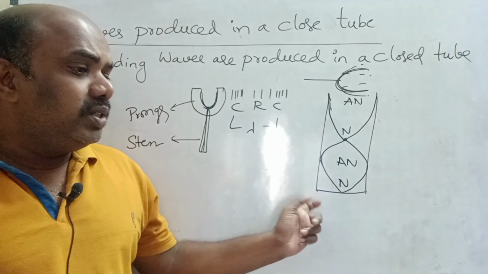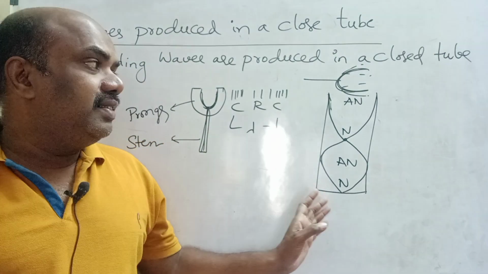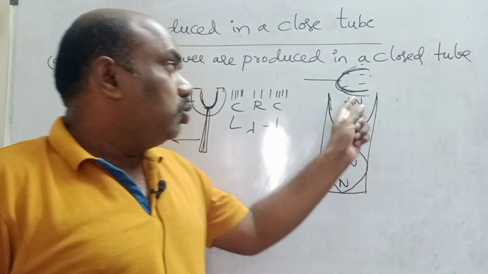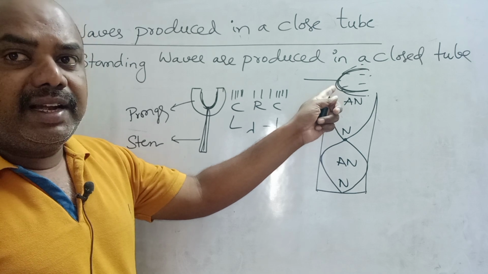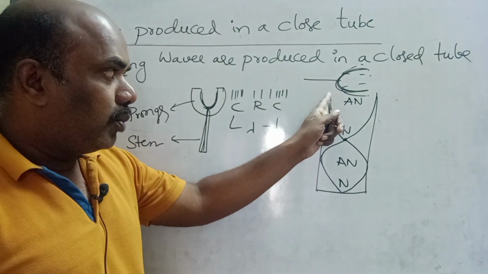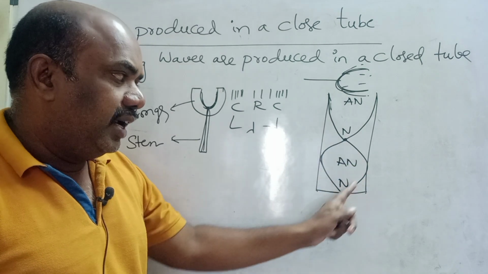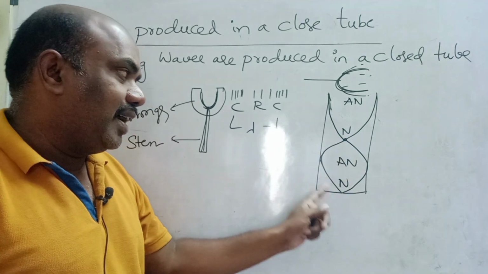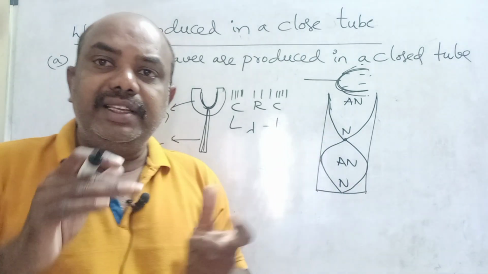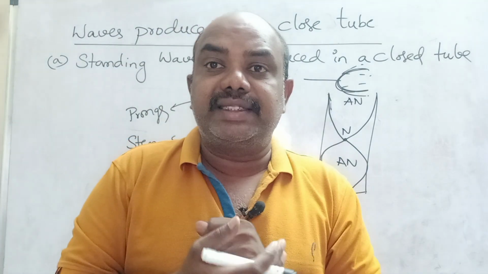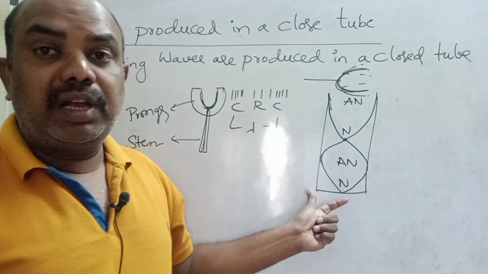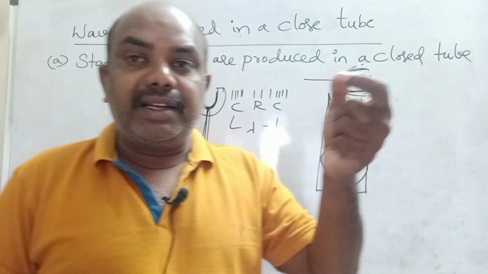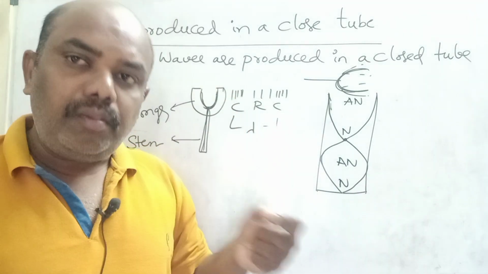Here remember children, how these standing waves are produced. What is the reason for this? See children, what is happening? Because the tuning fork is producing both longitudinal and transverse waves, the progressive wave goes in the forward direction, hits the obstacle and bounces back, so another wave is coming like this. The second wave is going within a fraction of a second. These two waves are moving in opposite directions along the same path, so standing waves are produced. Where particle displacement is maximum is called antinode, where particle displacement is minimum is called node.